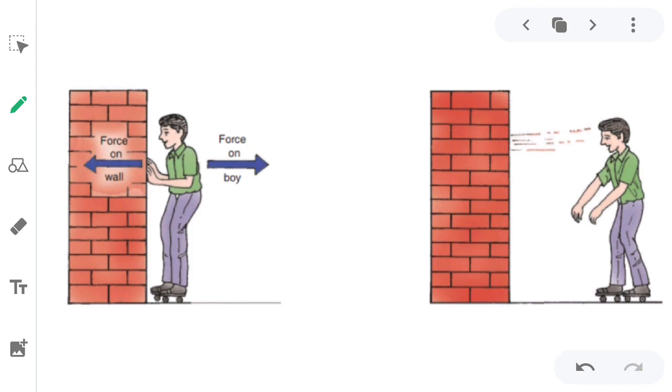You will get hurt because of the force applied by the wall on your hand, which was the reaction force. The force you applied on the wall was action, and the force applied by the wall on your hand is reaction. The forces will be equal, but the only difference is they will have different directions.